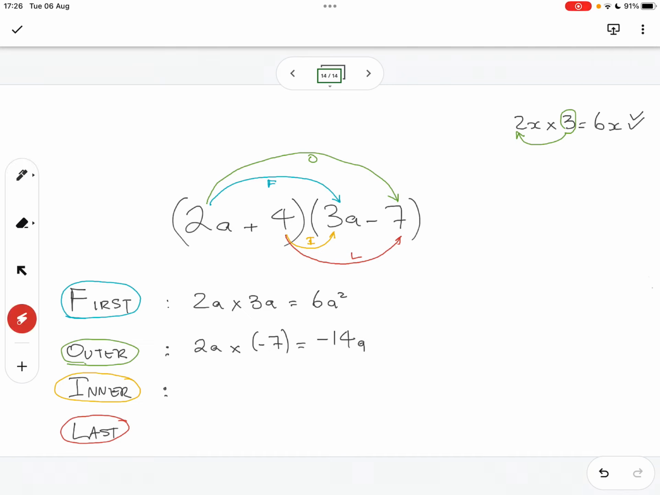Now, we're going to do our inner. Our inner is 4 times 3a. And what's the answer there? Kopano, would you like to give it a try? 12a. How did you come to that conclusion? Same thing. Okay. Do you agree with that conclusion? Okay, so it's 12a. And then the last ones, we've got 4 times negative 7. How much is that?